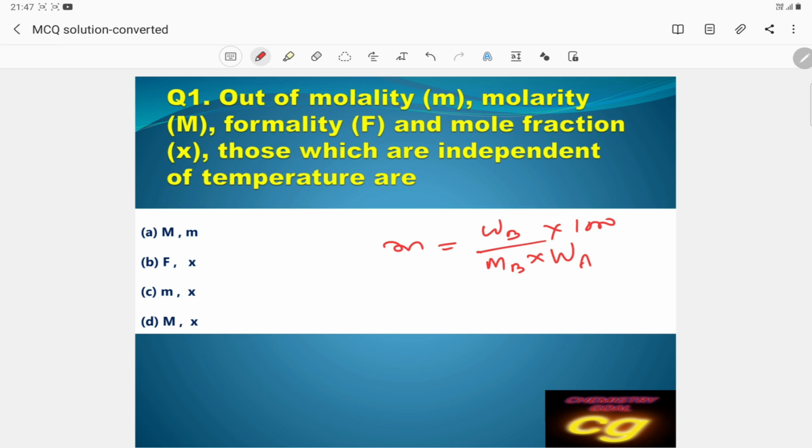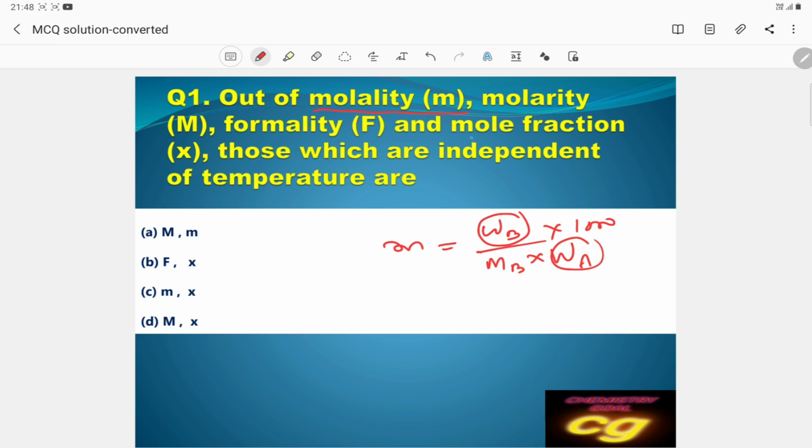This is the formula of molality. Here, as both are masses, the ratio of mass of solute to solvent remains constant, that's why it does not depend upon temperature. So the answer is molality.